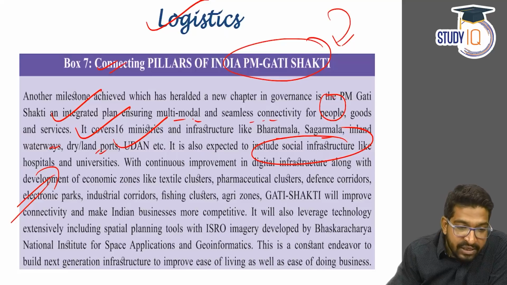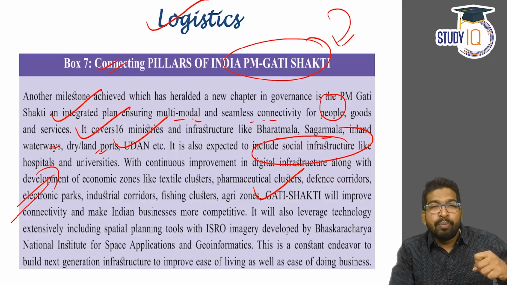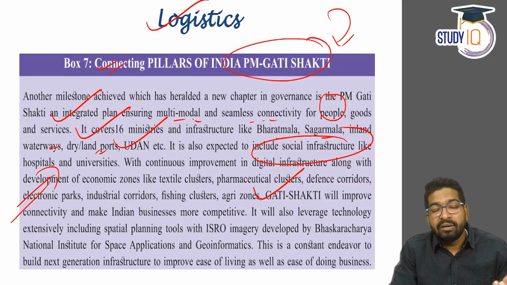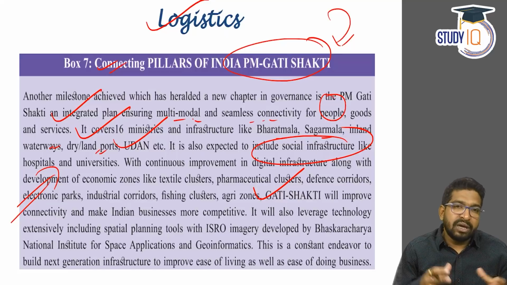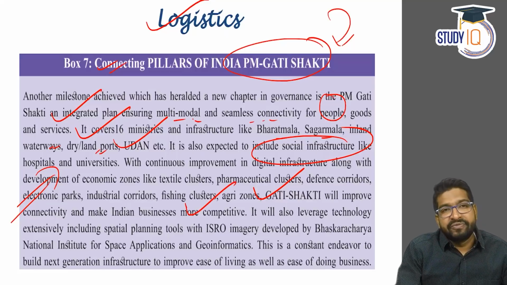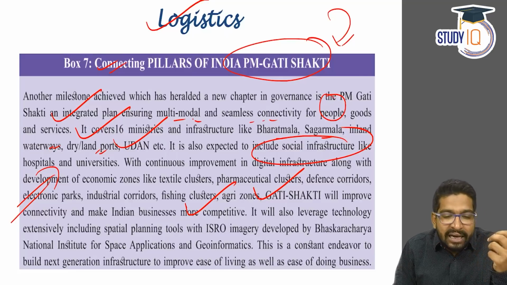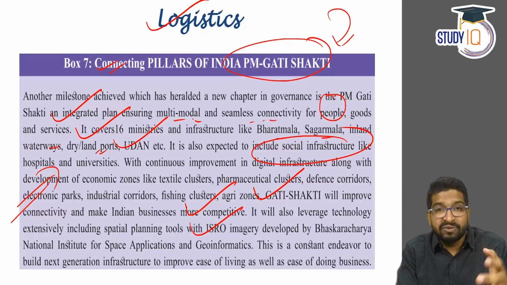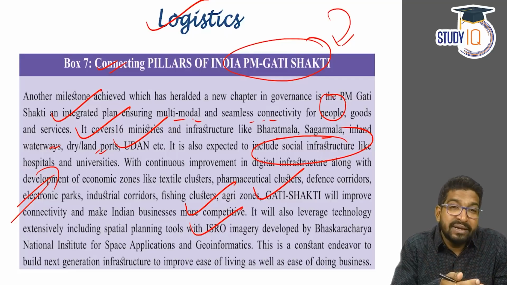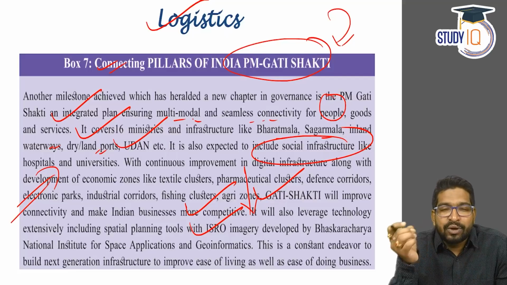The Gati Shakti plan is going to improve India's connectivity and ensure that there is more and more business development, making Indian products, Indian business, the Indian economy itself more competitive, right? And for this, the informatics or data is being taken from ISRO imagery, which we'll see at the end of the discussion also. In fact, a separate chapter has been dedicated for this ISRO imagery and other cartographic information in the economic survey.